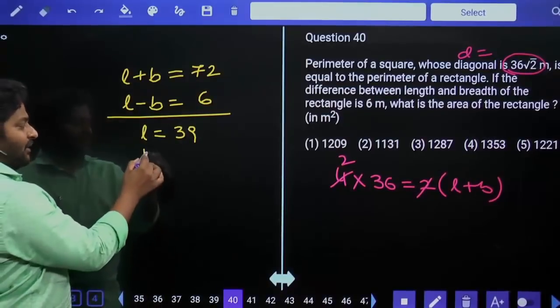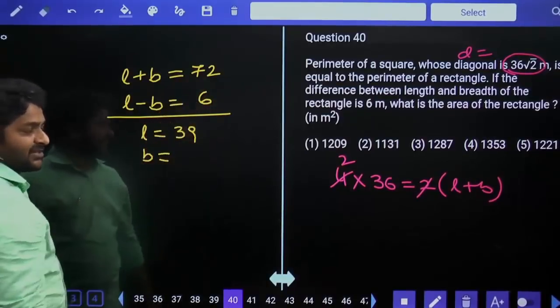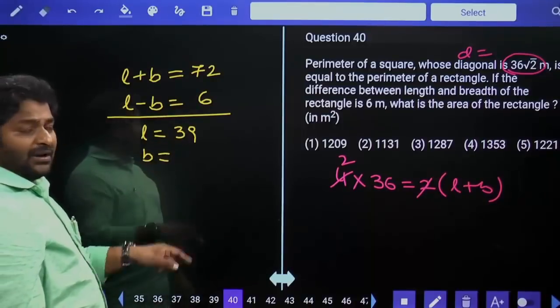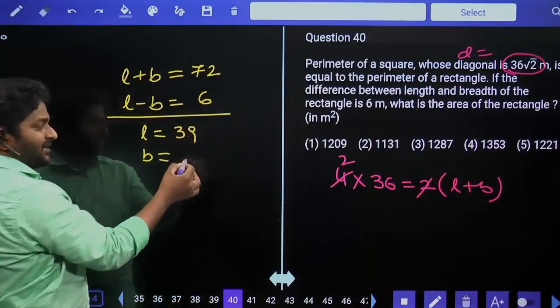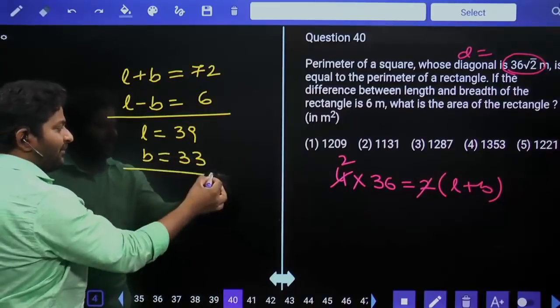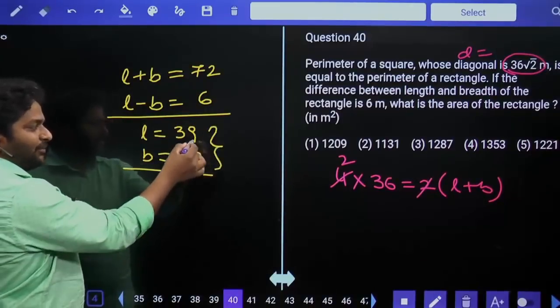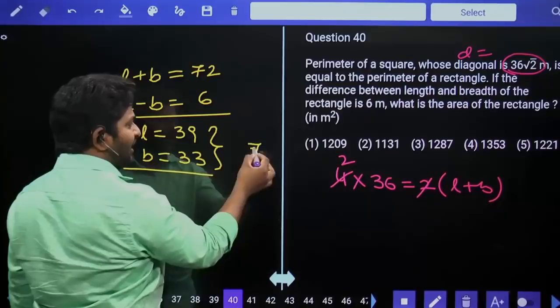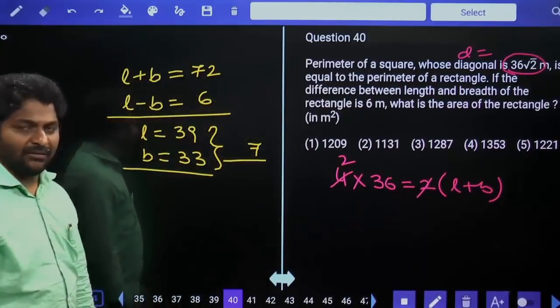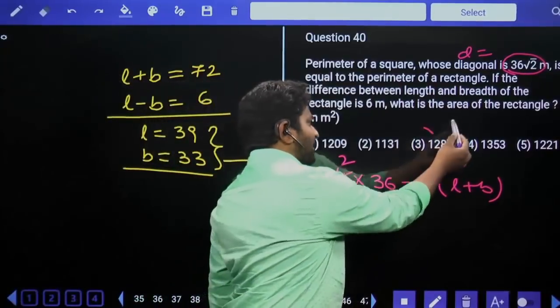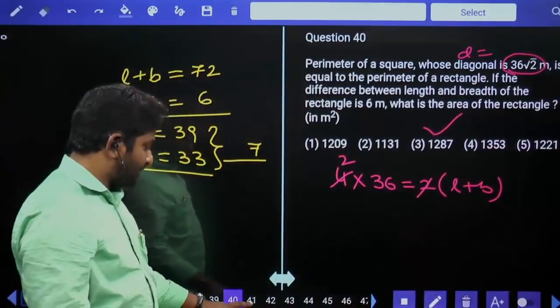Difference is equal to difference by 2, that is 36 by 2. Otherwise, the difference between length and breadth is equal to 6. Subtract 6 from this, you get 33. Now we were asked to calculate the area, which is length into breadth. 3 into 9, the answer should end with 7. How many options are ending with 7? There is only one. 1287 is going to be our final answer.